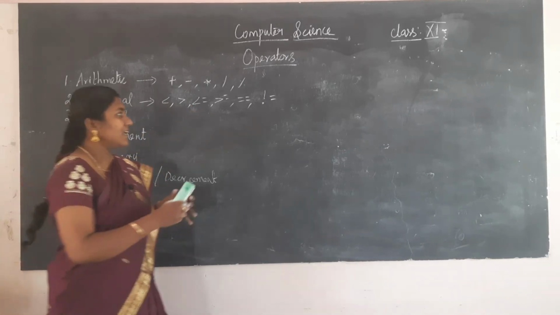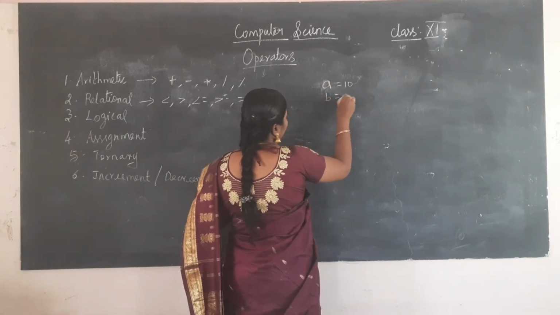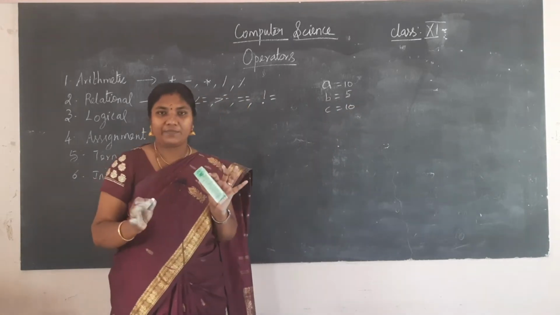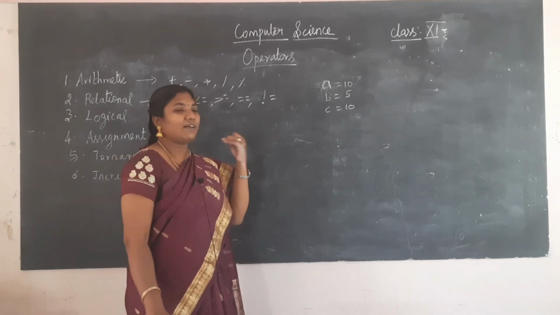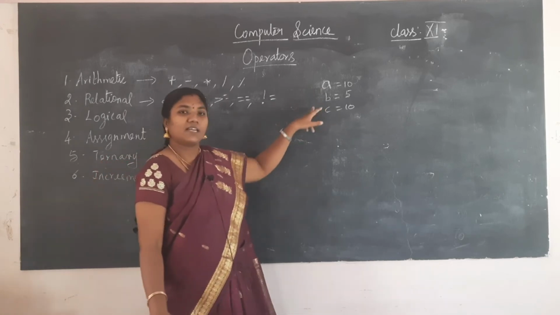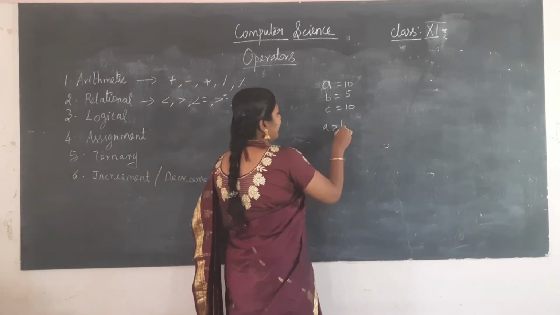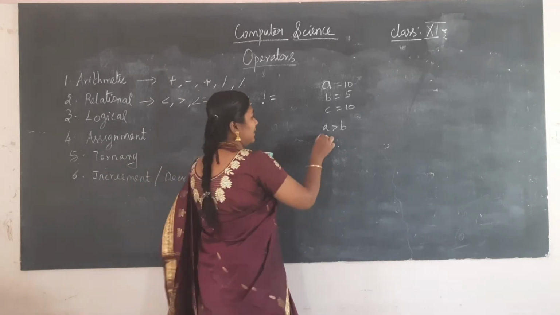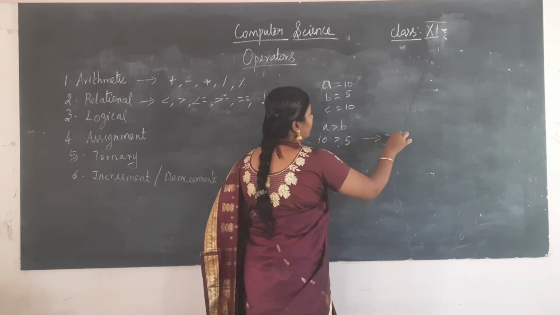So here see, if I am having a equal to 10 and b is equal to 5 and c is equal to 10. Suppose I am having 3 variables with these values. Okay. So a has the value 10, b has the value 5 and c has the value 10. Let me check. So a less than b, a greater than b. Is the condition true? a greater than b. a has 10, greater than b has 5. 10 greater than 5. Condition true.